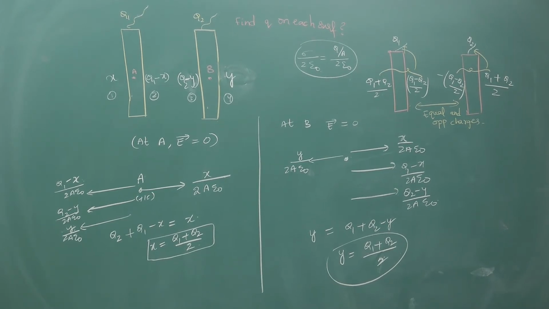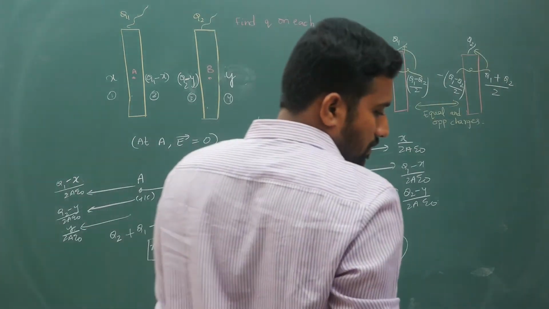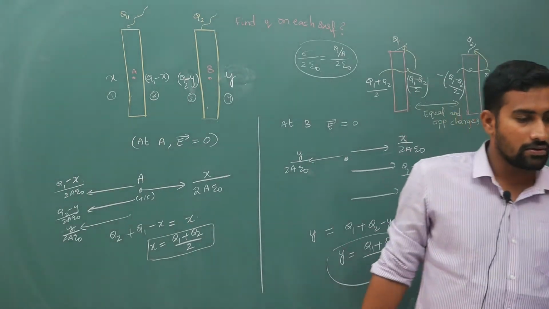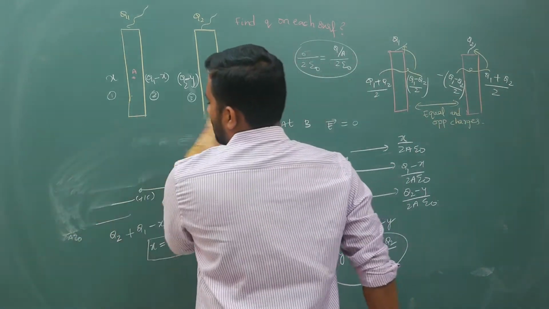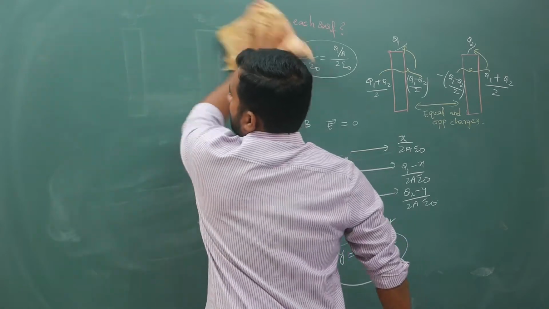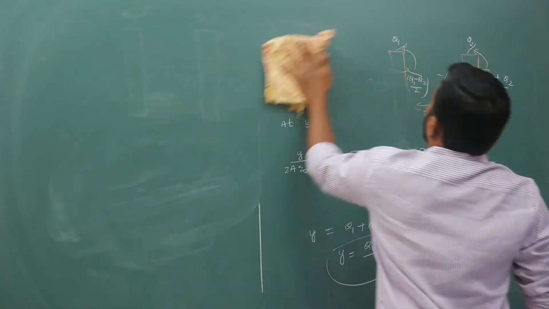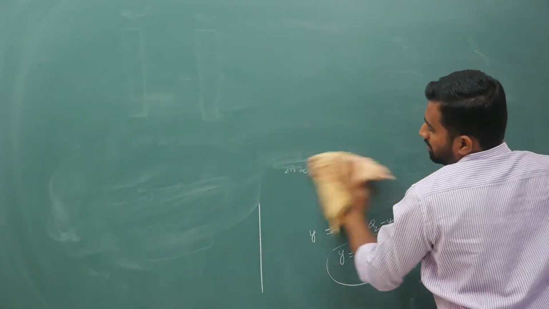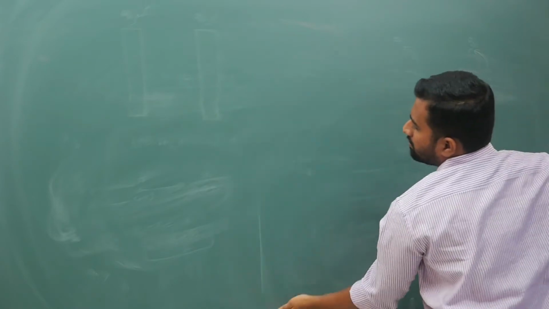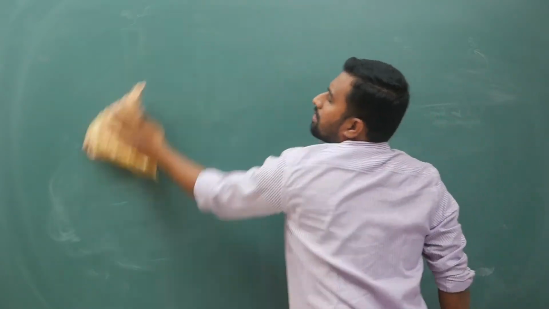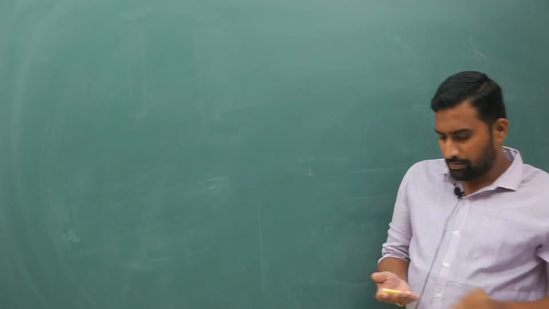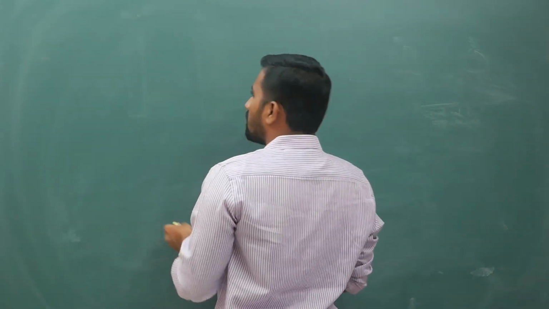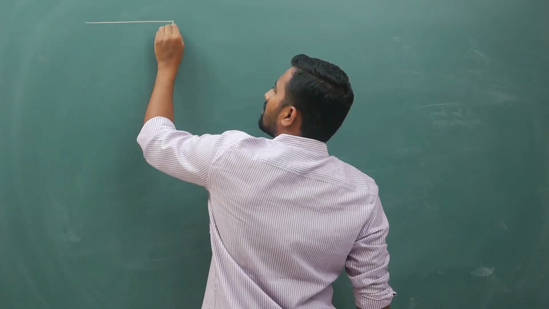All right. Now what I am going to do is the next thing. First I will erase this. Now how this is related to capacitors, you will have basic questions. For example, they will give you plates like this. Your questions will be like this.